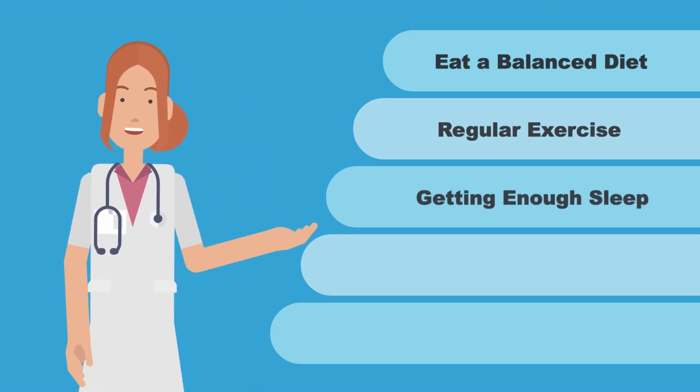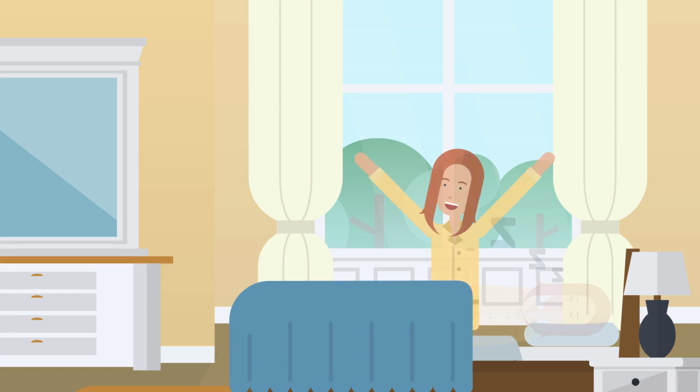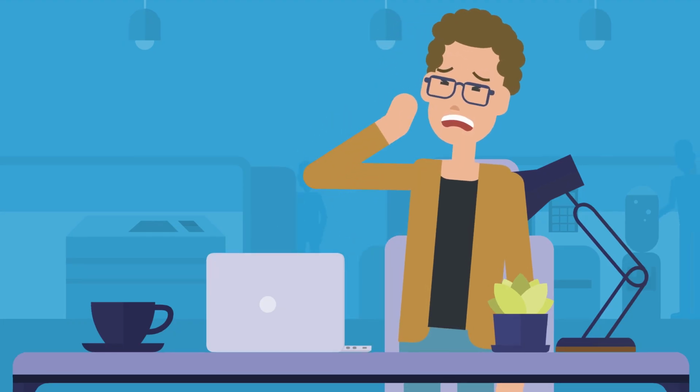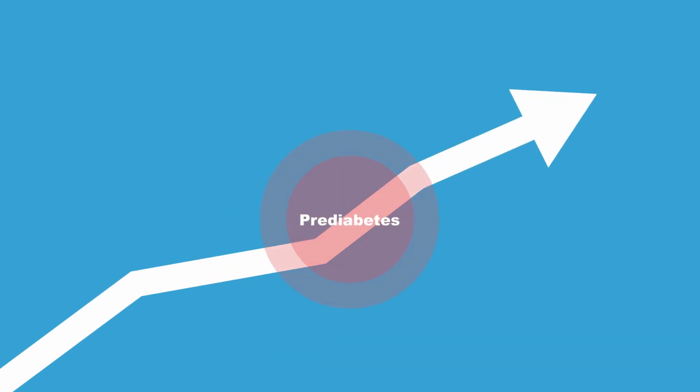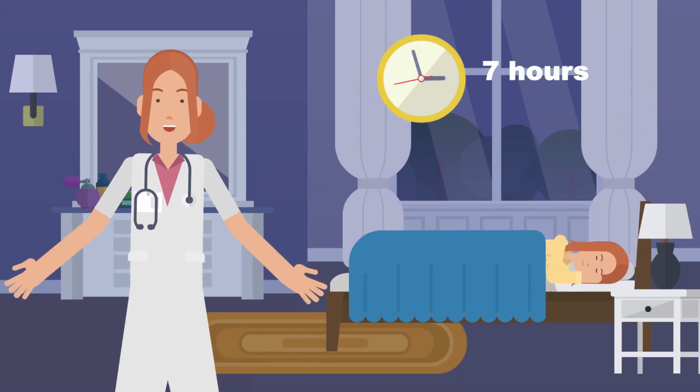3. Getting enough sleep. Don't underestimate the importance of sleep. Poor sleep can affect our body's ability to regulate blood sugar, allowing prediabetes to progress. So, let's aim for at least 7 hours of quality sleep each night.